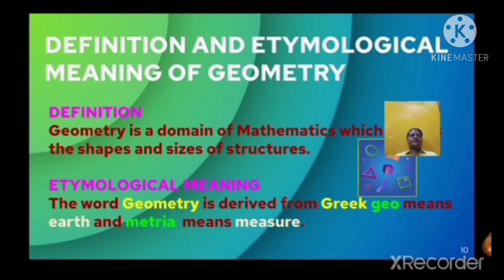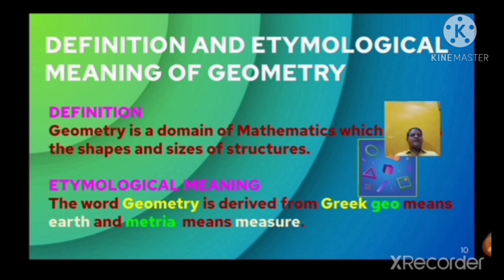Children, see the adjacent figure which has a point, triangle, square, cylinder, etc. Now we will see the etymological meaning.